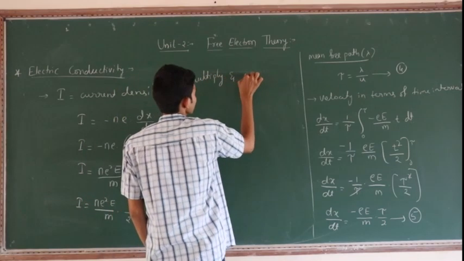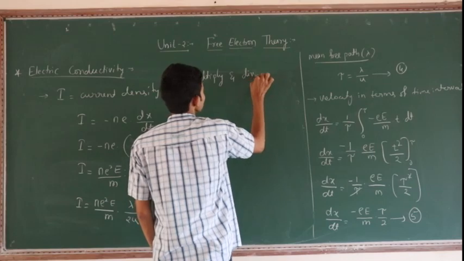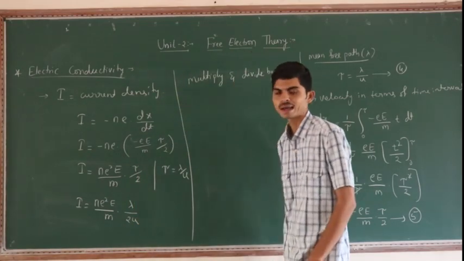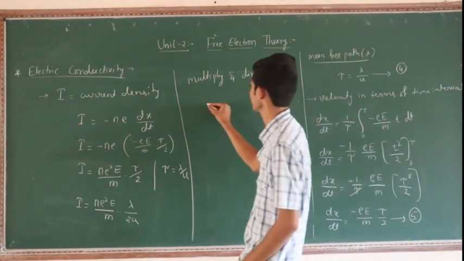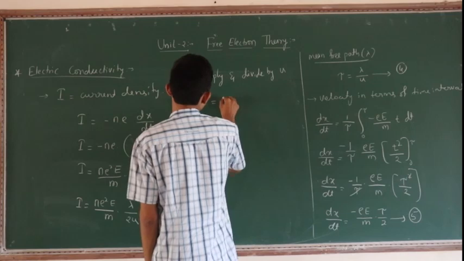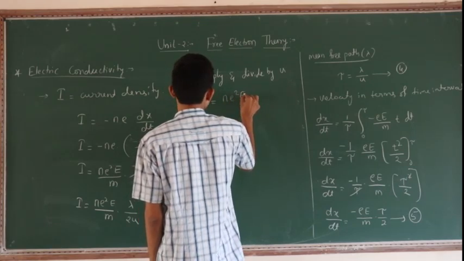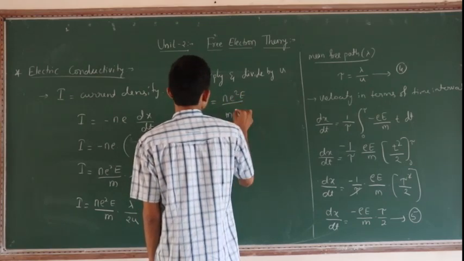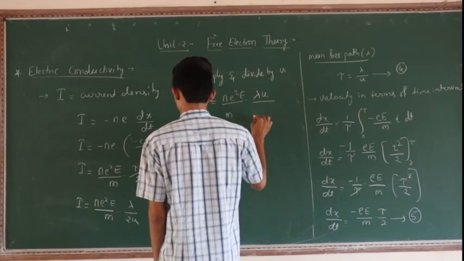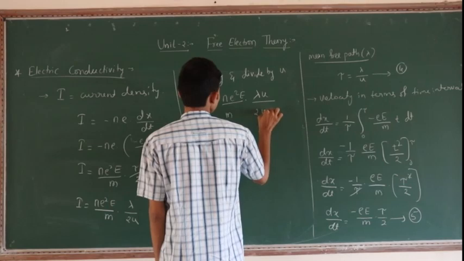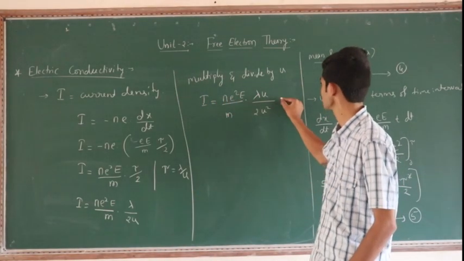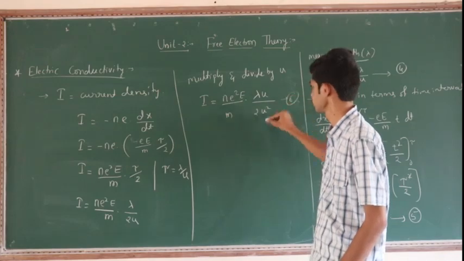Next step, multiply and divide by u. Multiply and divide by u. At that time we get J is equal to n e square E divided by m into lambda u divided by 2 u square. This is equation number 6.